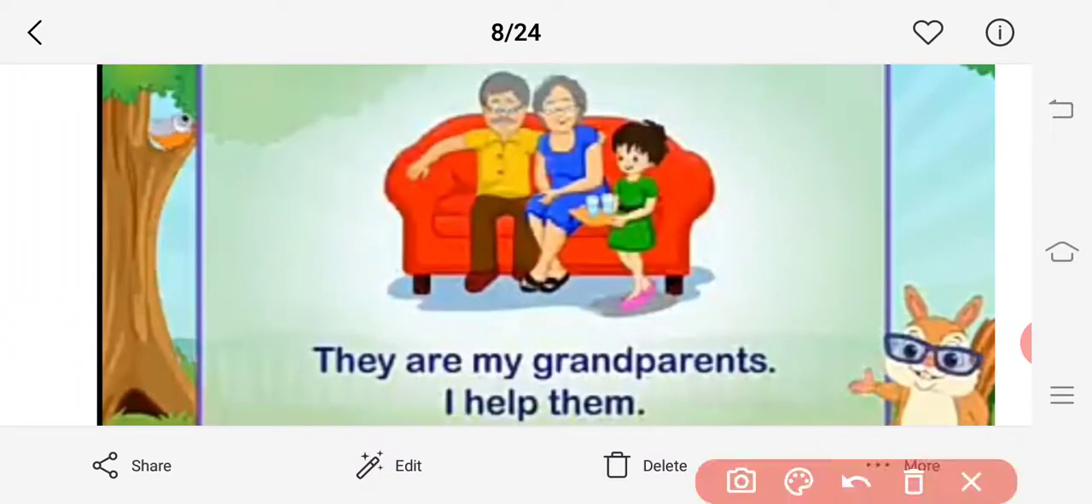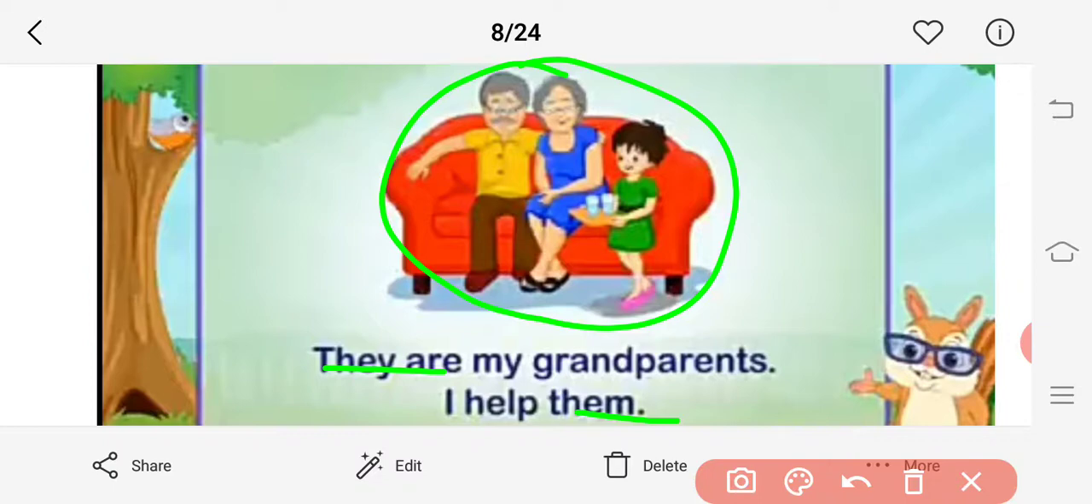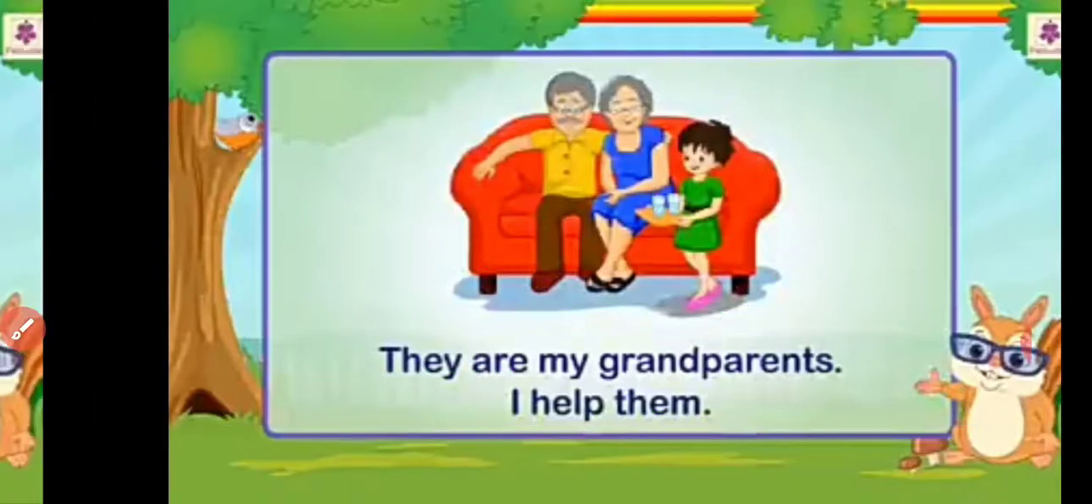Now what about the next one? "They are my grandparents, I help them." Now see here, the pronoun them has come. And they also, so they is a naming part, them is a telling part, you can say. And how many are there? Two. Now that little girl is saying that one is woman and another is man, so they are the husband and wife. And who are they? The grandparents of that girl. And what she's saying: they are my grandparents and I help them.